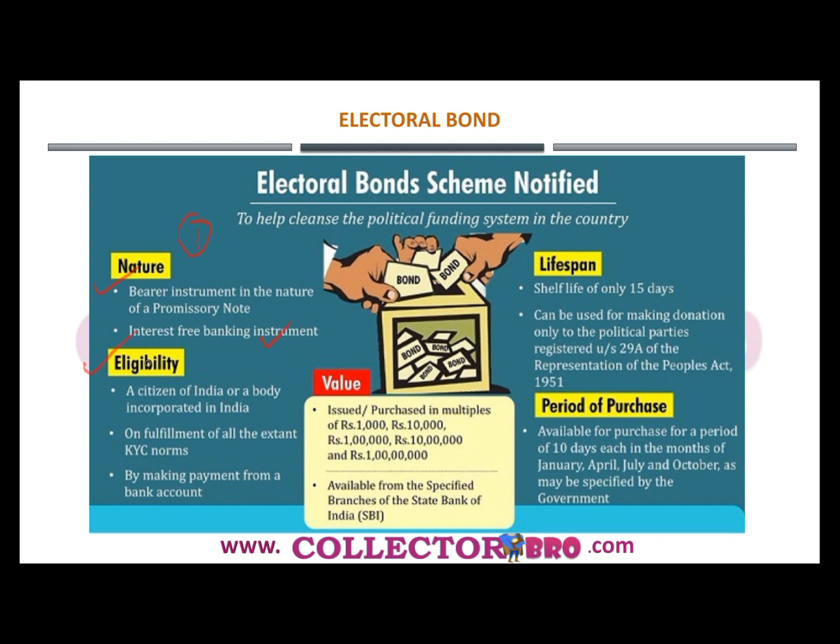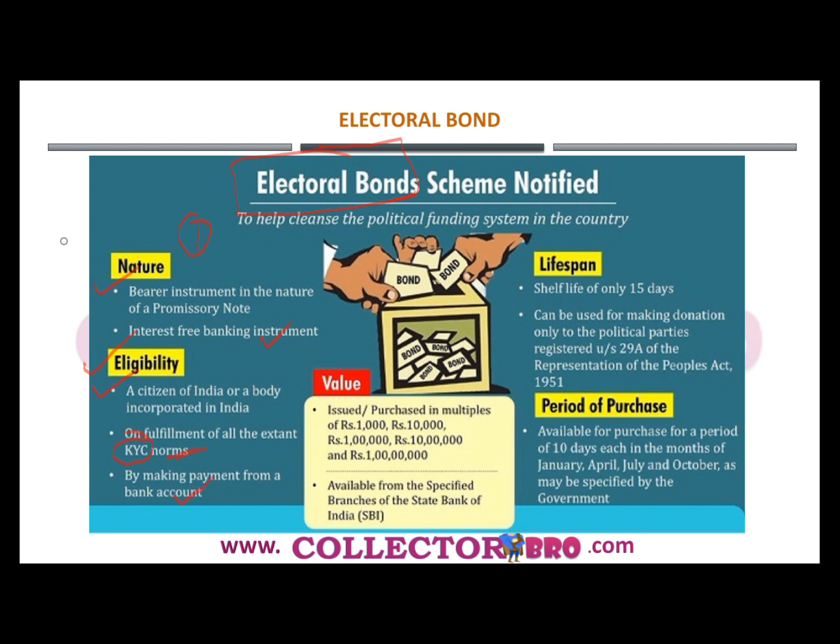Let's analyze the eligibility to buy or enroll for the electoral bonds. A citizen of India or a body incorporated in India can buy the electoral bond on fulfillment of all extant KYC norms. KYC stands for know your customer norms. Any citizen of India who fulfills these KYC norms can buy the electoral bond by making a payment from the bank account only.